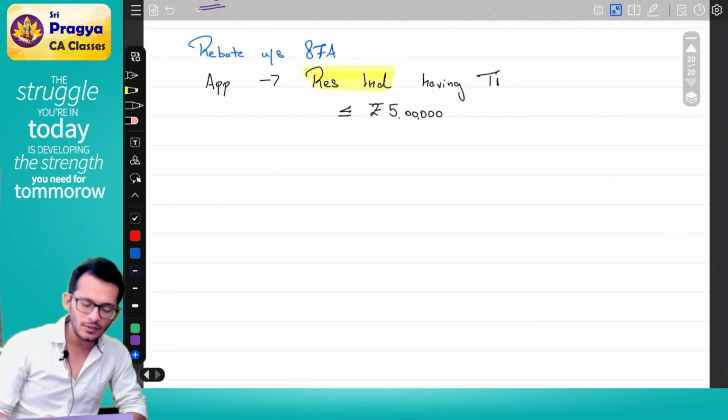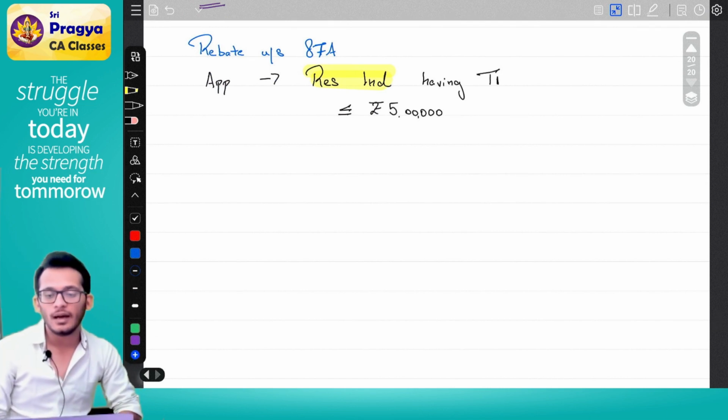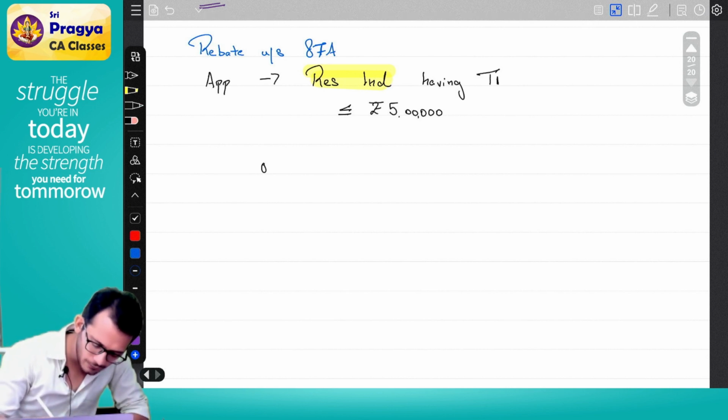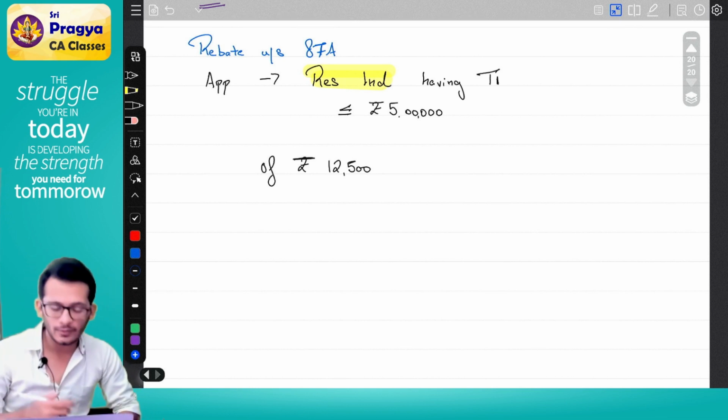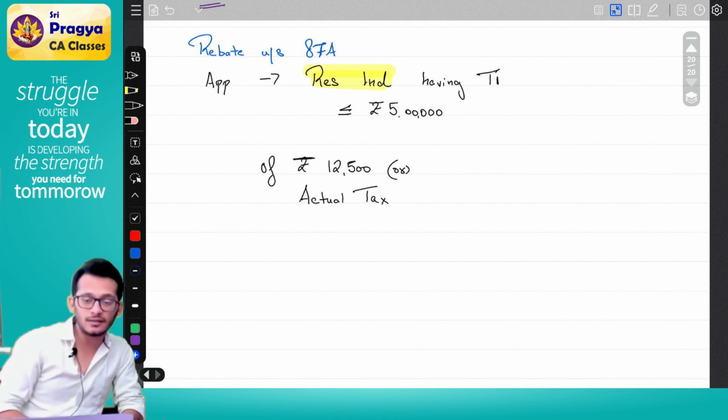Clear? Yes. What they're saying is, Rahul, if you are a resident individual having a total income up to 5 lakhs, you can claim a rebate of rupees 12,500 or actual tax payable, whichever is lower.